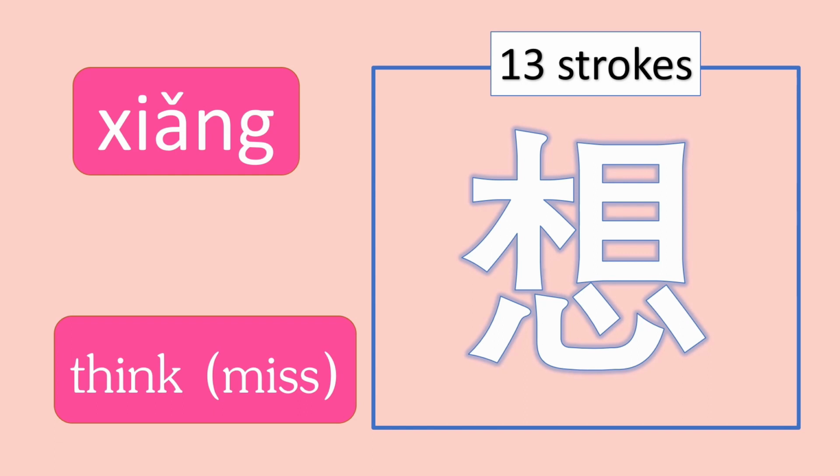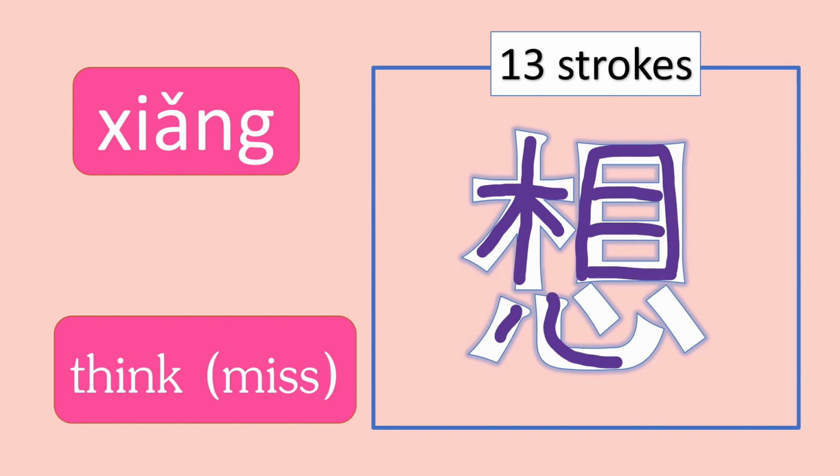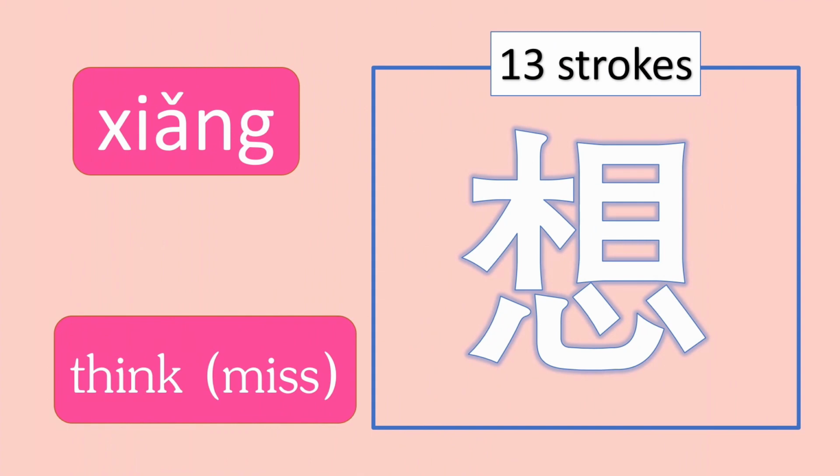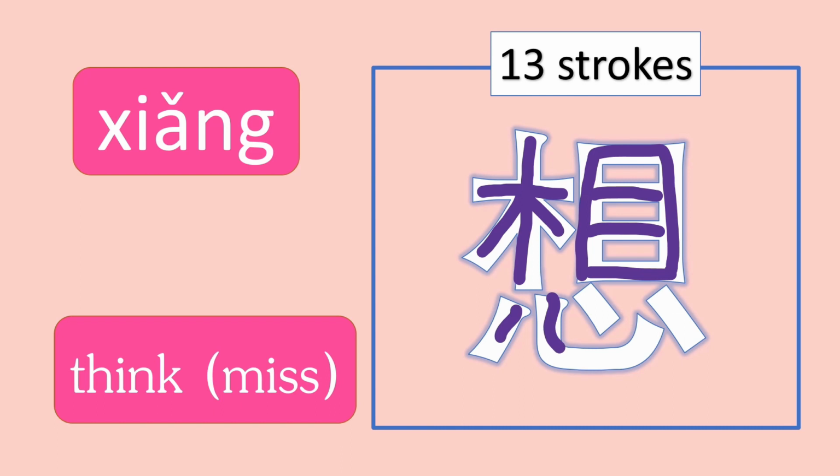Like this. I'll go a bit fast. 1, 2, 3, 4, 5, 6, 7, 8, 9, 10, 11, 12, and 13. Again, one more time. Altogether, 13 strokes for this word, 想.